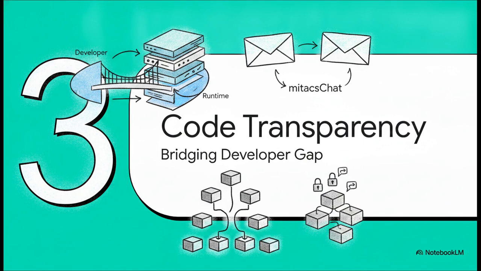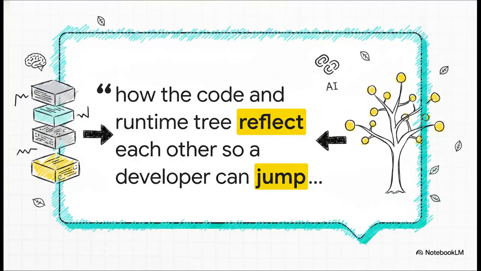Moving right along to Section 3, Code and Runtime Transparency and Bridging the Developer Gap. Drawing directly from project correspondence in the MyText chat emails, we can see exactly how Smith explains the practical magic of this structure. I absolutely love this quote from him.